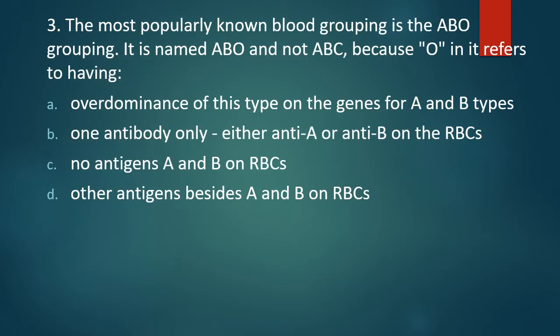Question number 3. The most popular known blood grouping is ABO grouping. It is named ABO and not ABC because O in it refers to having. Option A. Overdominance of this type on the genes for A and B types. One antibody only, either anti-A or anti-B on RBC. No antigen A and B on RBC. Other antigens beside A and B on RBC. Correct answer is option C. No antigens A and B on RBCs.